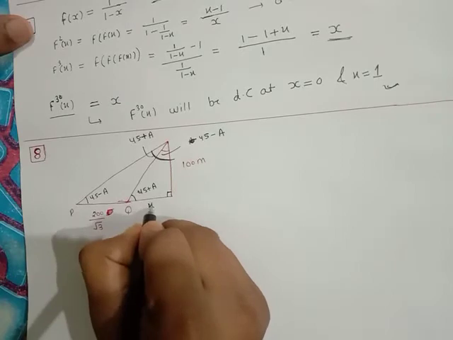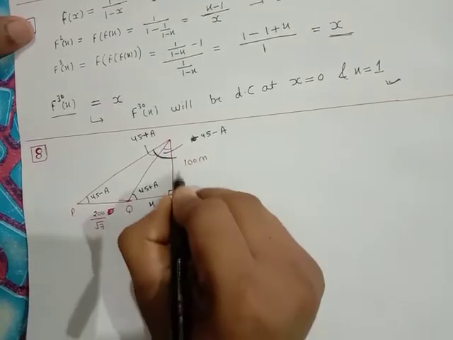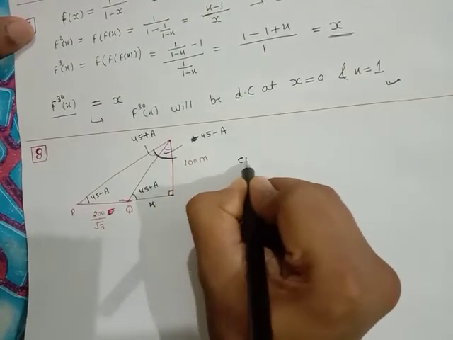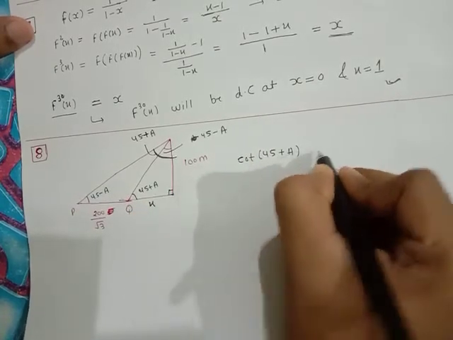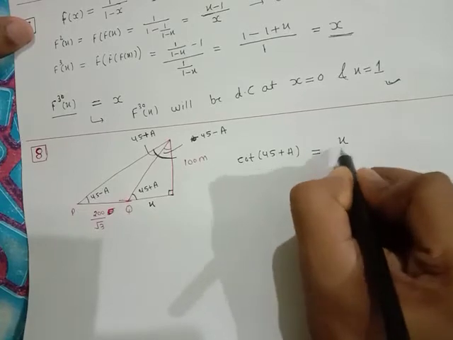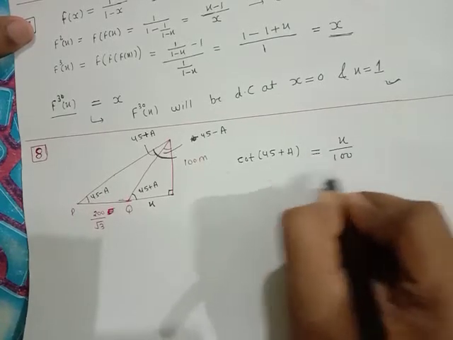Let's say this is x. So basically cot of this angle 45 plus A is equal to x upon 100.